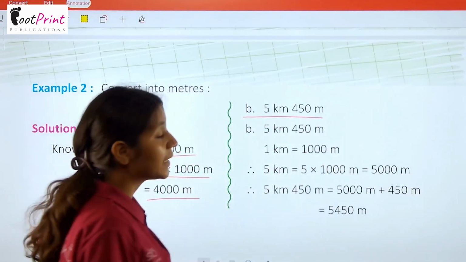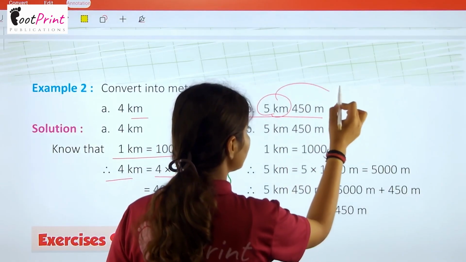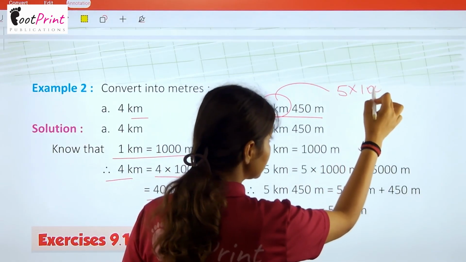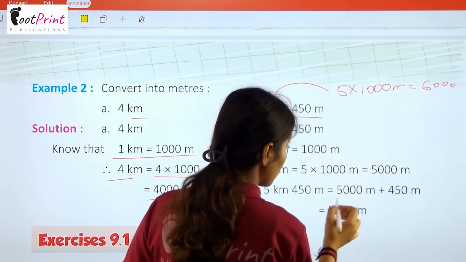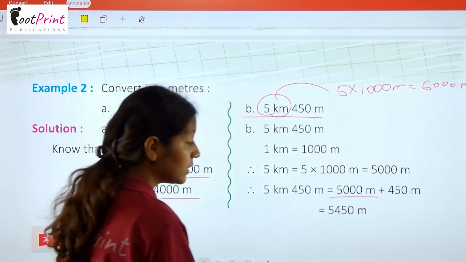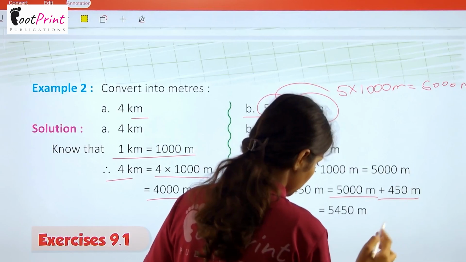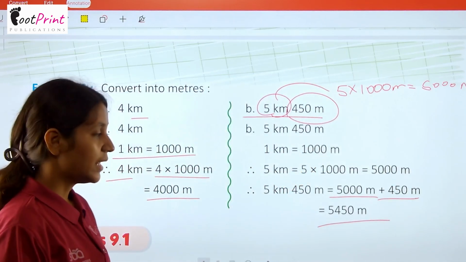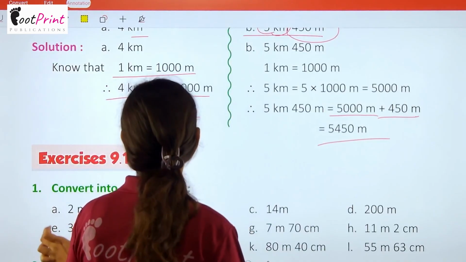Now we have the part B. 5 kilometer and 450 meter. So firstly 5 kilometer will be 5 into 1000 meter. That will be 5000 meter. So here we have 5000 meter. Now adding 450 meter also to get the exact answer, that is 5450 meters.